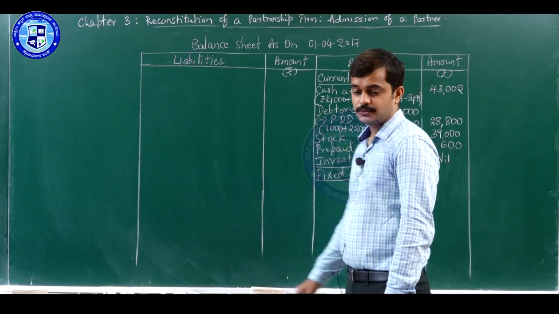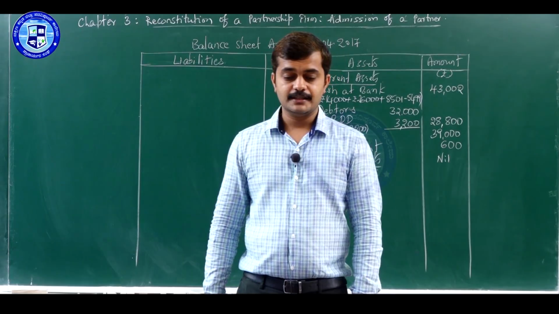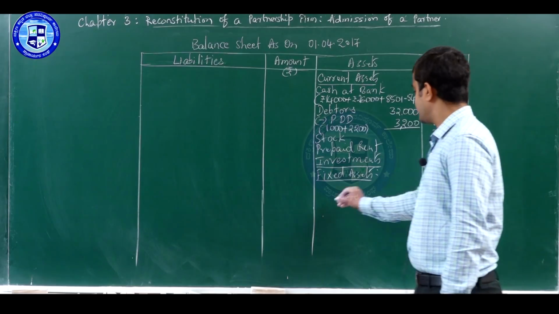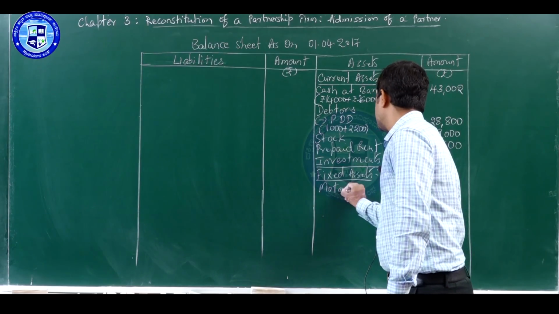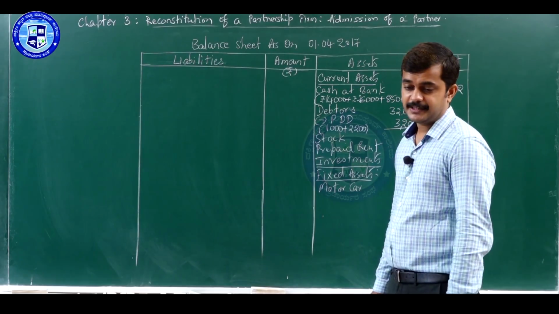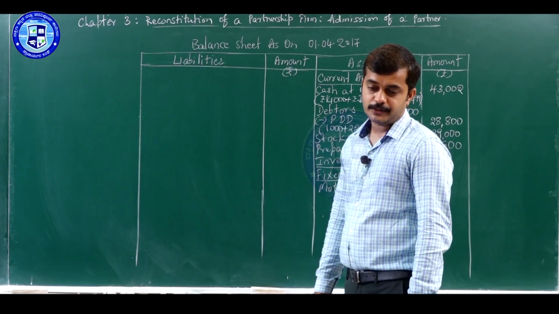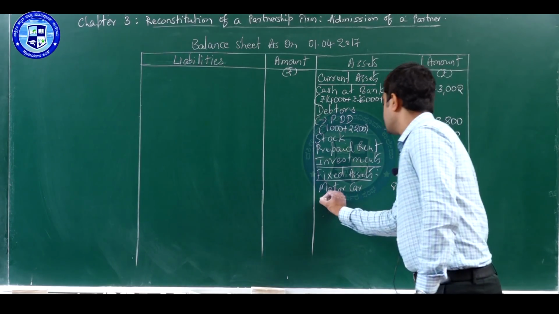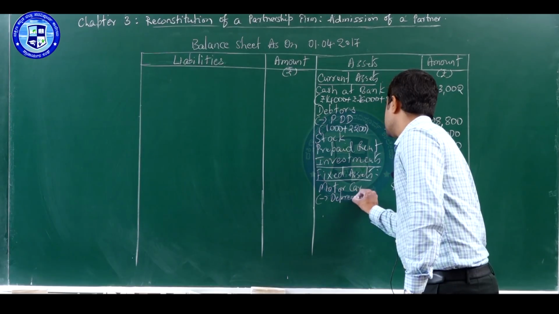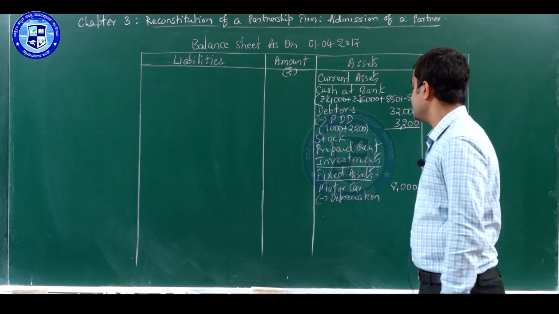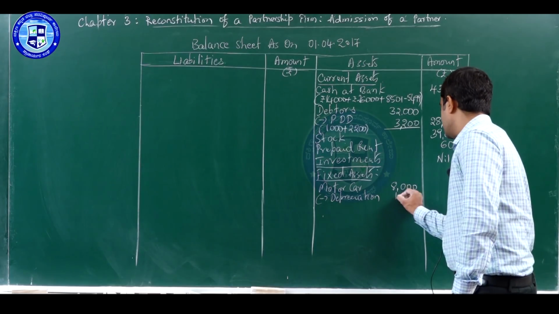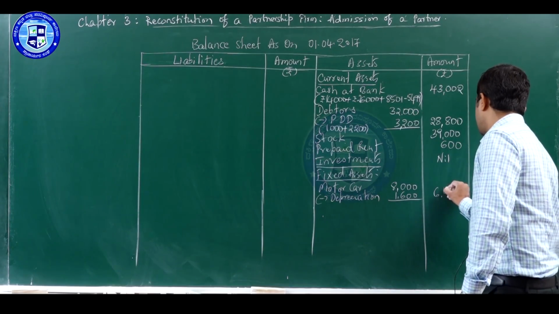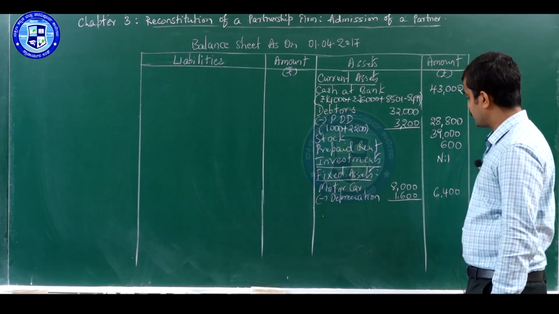Under fixed assets, we have three different fixed assets: machinery, land and buildings, and motor car. First we will write the movable fixed asset, that is motor car. There is an adjustment in respect of motor car. The value of motor car given in the balance sheet is 8,000. Less depreciation. We have calculated depreciation on motor car at 20%, that means 1,600. Deduct it and write the balance 6,400 in the outer column.